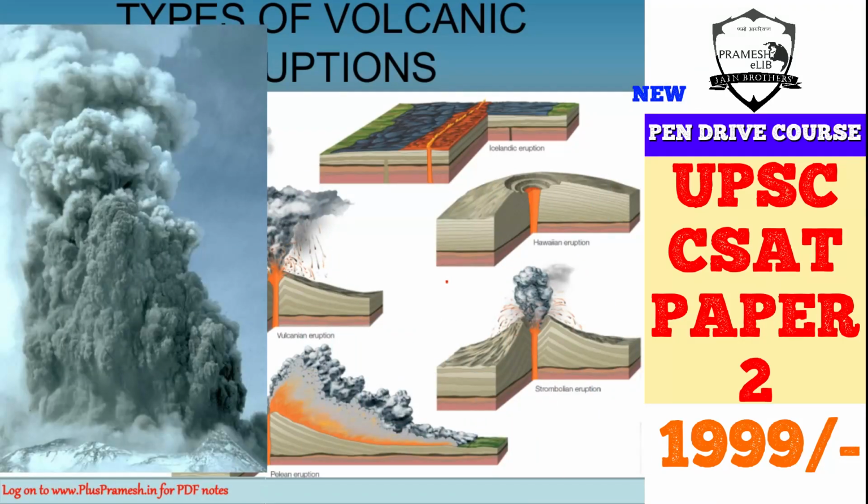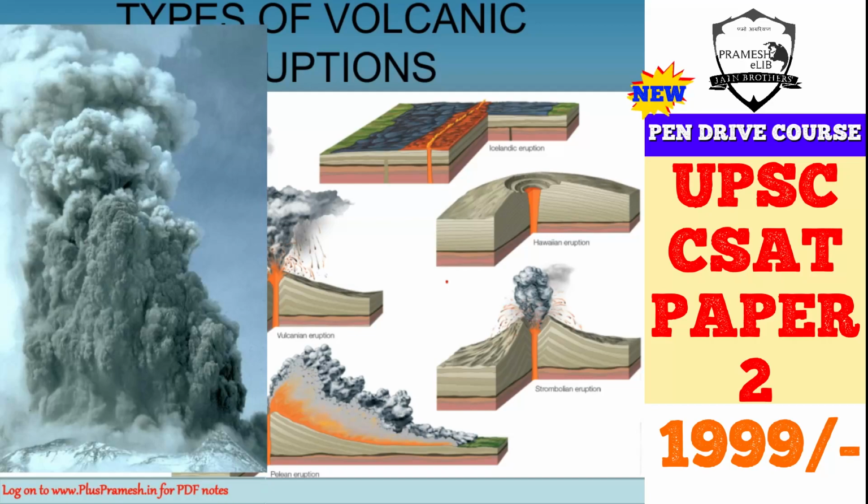This is an example of the Pelean type of eruption. It has been named after Pele, the god, and in this you can see lava, gas, pyroclastic flows and explosive outbursts. So it is similar to Plinian, but a little less explosive, though it can have lots of hot gas and magma.